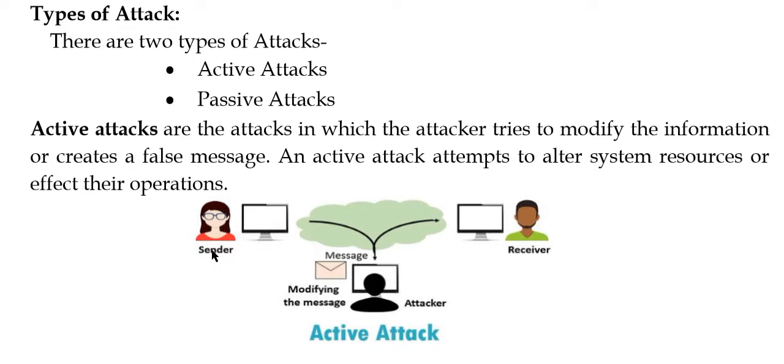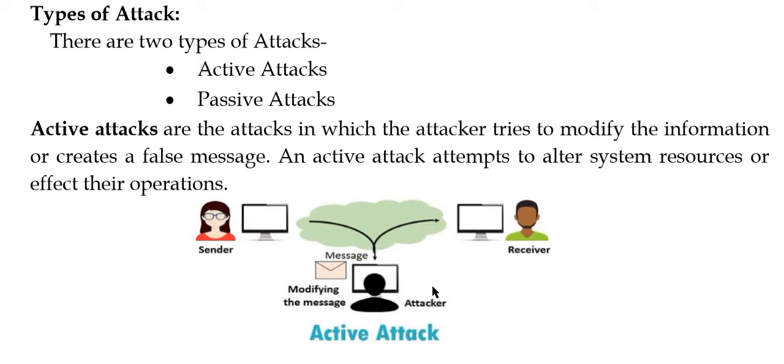So in this case, when a sender is sending a message to a receiver through a network, there is an attacker, an intruder in the network who will fetch the message from the network and tries to modify that message, tries to change that message or delete that message so that the receiver would not receive the original message.